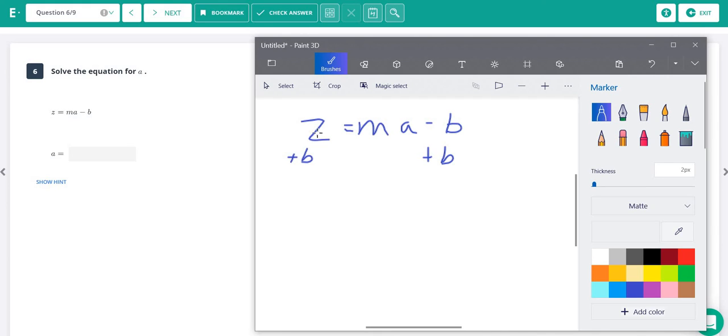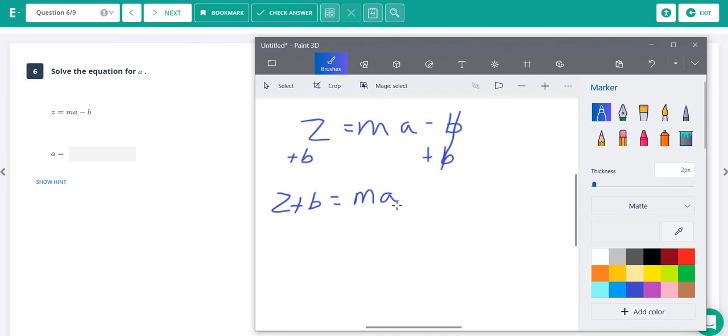Now, since these aren't numbers, they're just letters, we can't really add, subtract, and multiply, so we're really just moving things around. So here we have minus b plus b, so that's going to cancel out. So over here, it's just going to remain z plus b equals m times a. So now if this was 3a, we're trying to solve for a. Then over here it says a equals.